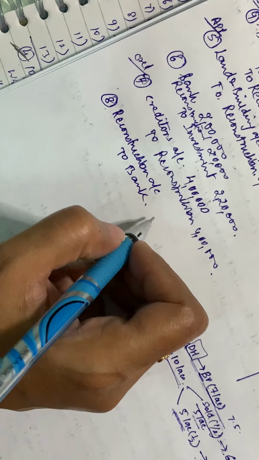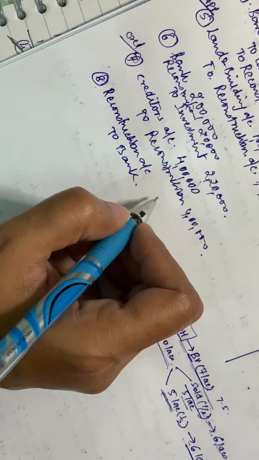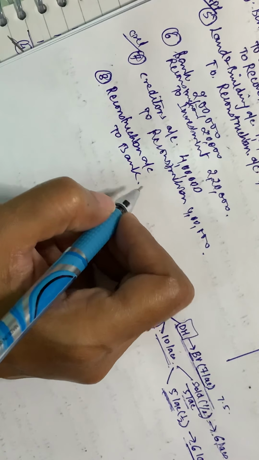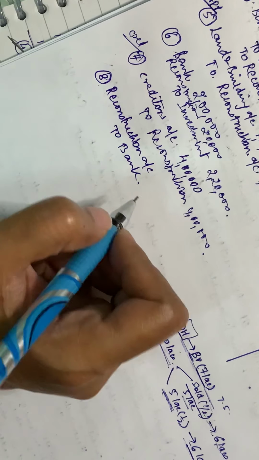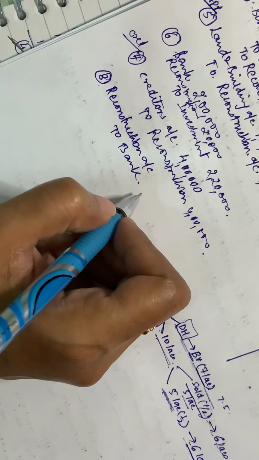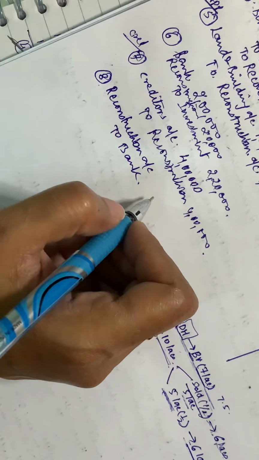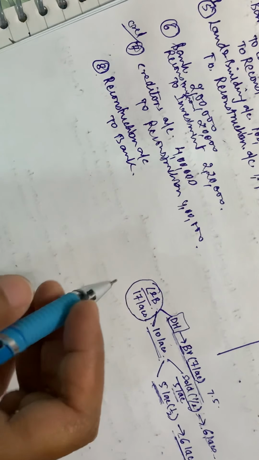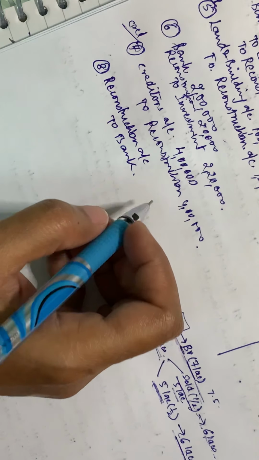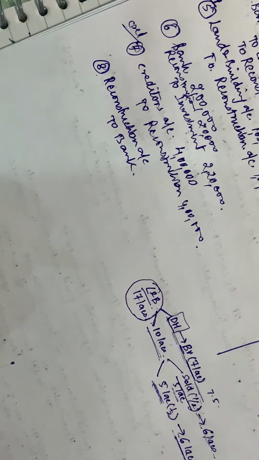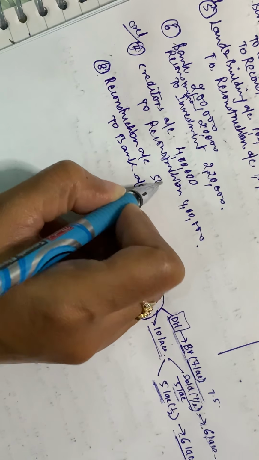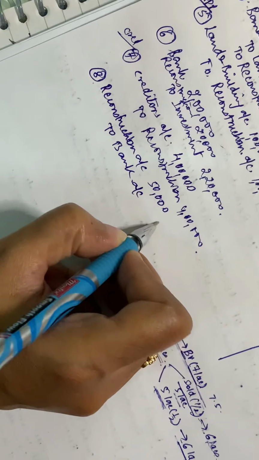So this is a liability which was not recorded earlier and which has now become an actual liability. It was a contingent liability earlier, and now it has become partially a liability. Partially, because the amount involved was 10 lakhs and now you're just paying 5% of it, which is just 50,000. So you have only 50,000 to pay.